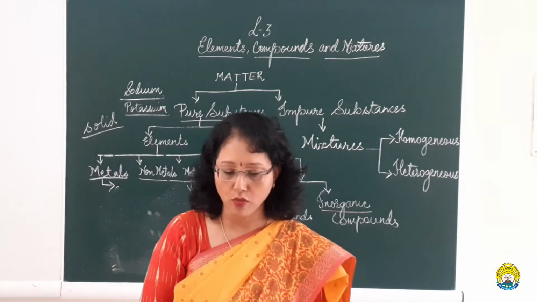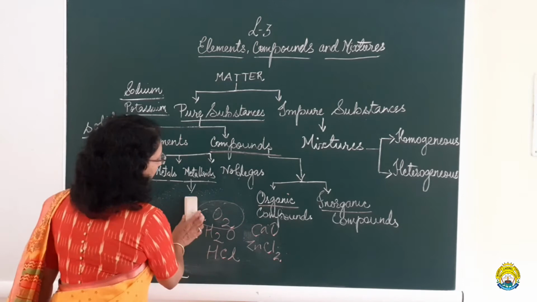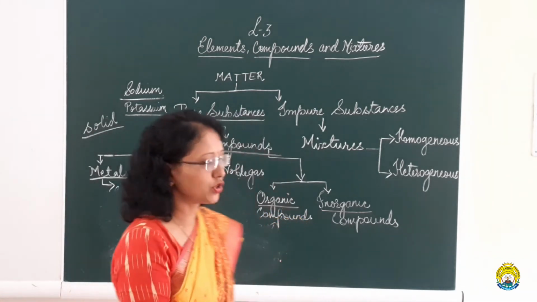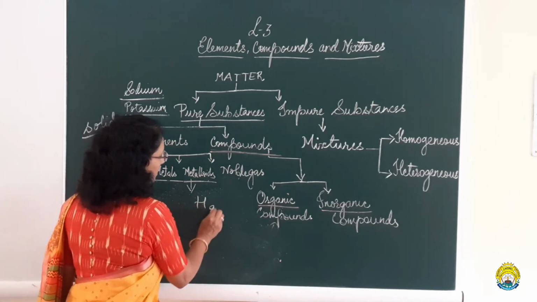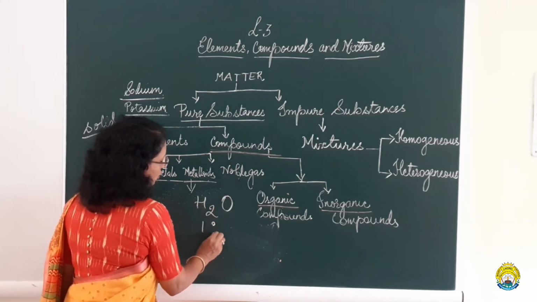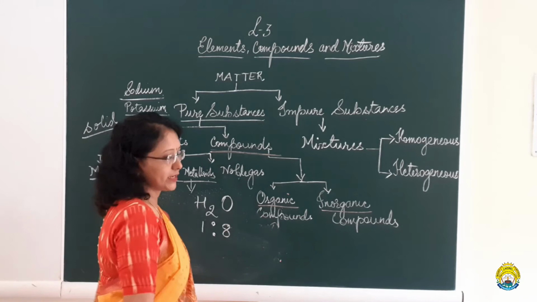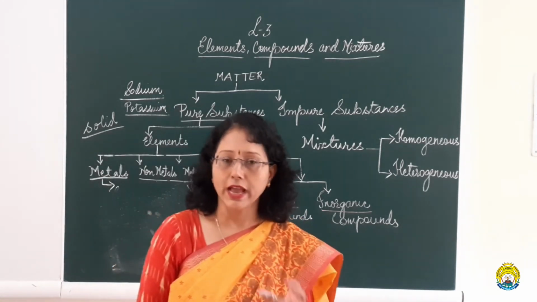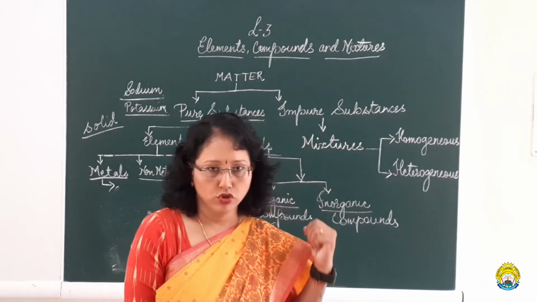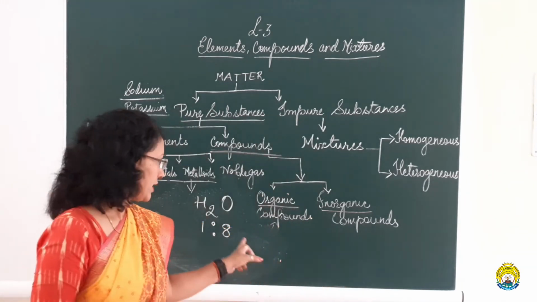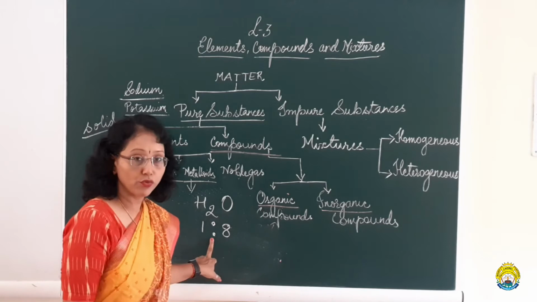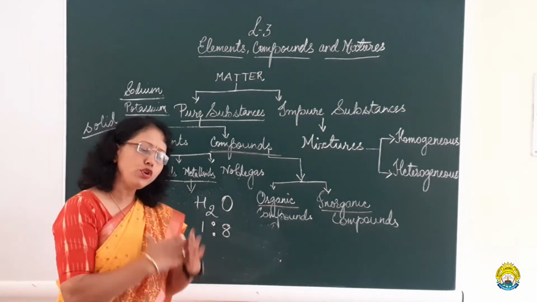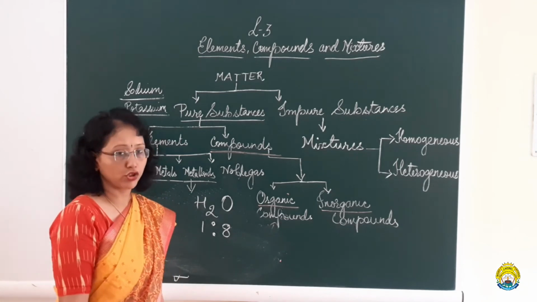Like if I talk about water, for example, hydrogen and oxygen are combined in a fixed ratio of 1:8. The ratio is fixed, the weight is fixed for that particular compound. So water is an example, where the ratio is 1:8. A compound is formed only by a chemical reaction.